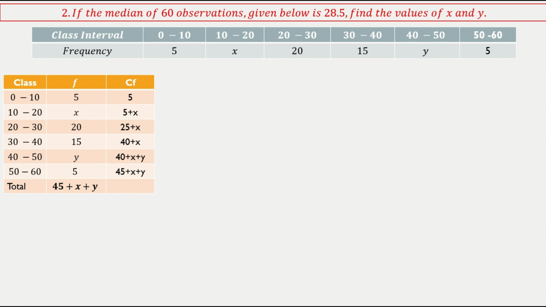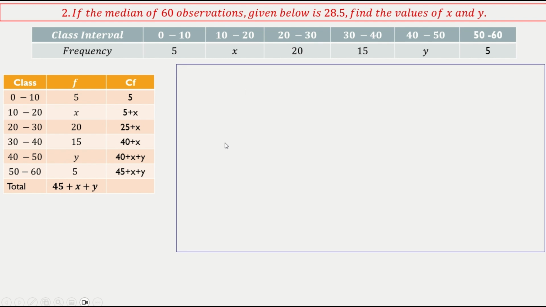If the median of the 60 observations given below is 28.5, find the values of x and y. We have done this example problem. So this is exactly the same. Okay. First thing is this is about the 60 observations. So 45 plus x plus y is 60. So x plus y is 15.